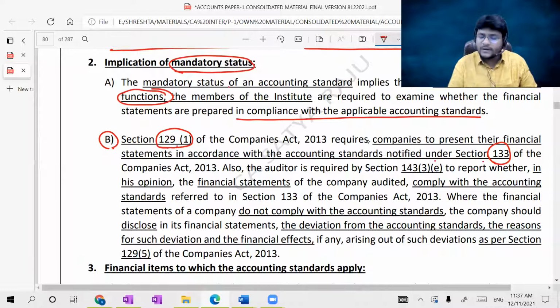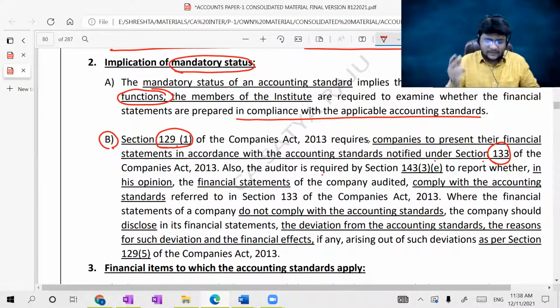Also, the auditor is required by section 143 to report whether, in his opinion, the financial statements of the company audited comply with the accounting standards referred to in section 133. Where the financial statements of a company do not comply with the accounting standards, the company should disclose in its financial statements the deviation from the accounting standards, the reason for such deviation, and the financial effects, if any, arising out of such deviation, as per section 129 of the Companies Act 2013.